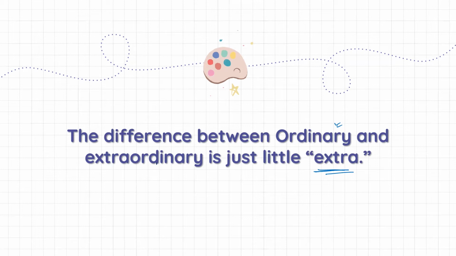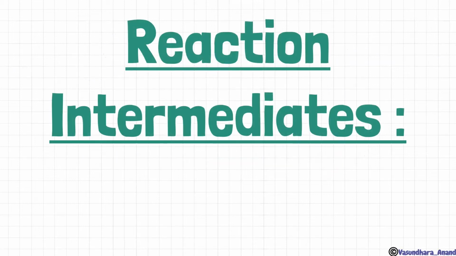So let's do reaction intermediates. Although we have done reaction intermediates, when they form, we have done it in three ways: one is carbocation, another is carbanion, and the next one is free radical. So we are going to learn more about these three. थोड़ा और हम ज़्यादा डिटेल में देखते हैं, and their stability and all this we will understand.